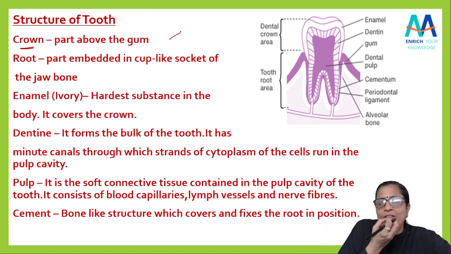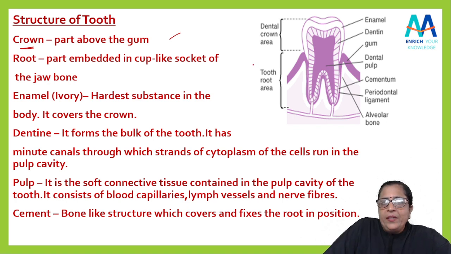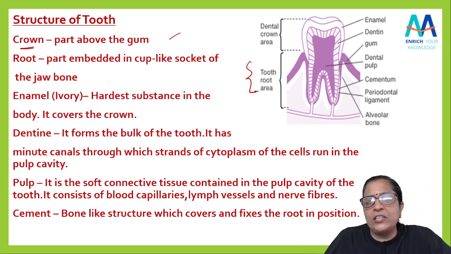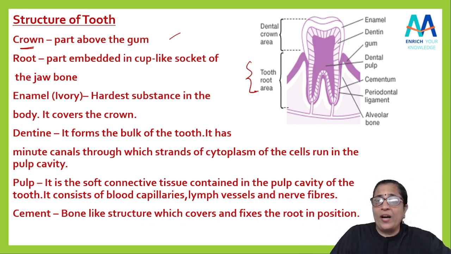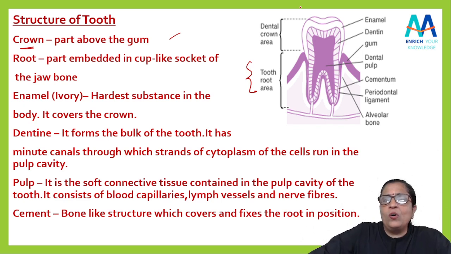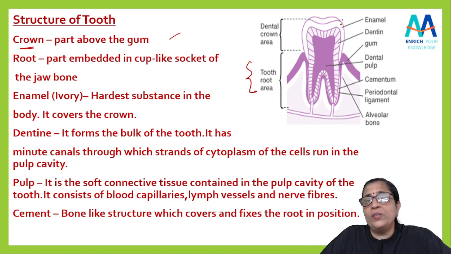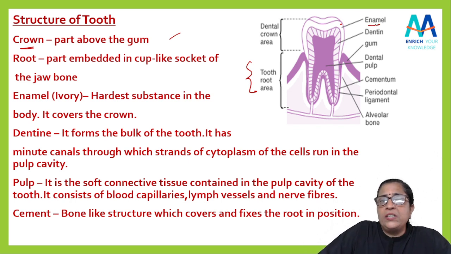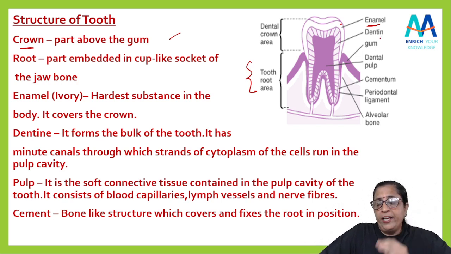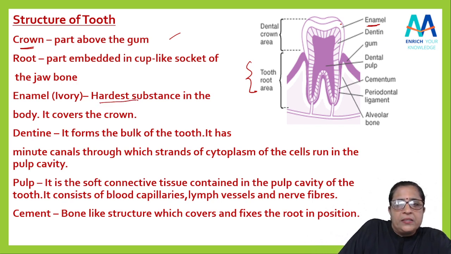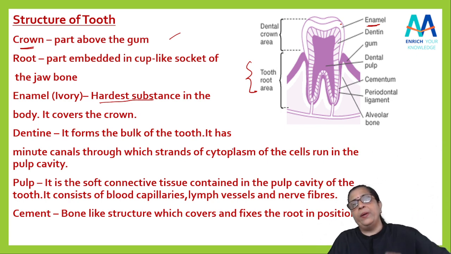Then after that, the part which is inside, yeah, that is called as a root. So this is a part embedded in a cap-like socket of a jaw. उसके बाद में होता है इनामल. Yes, इनामल है जो कि क्राउन को कवर करता है, जो बाहर की कवरिंग होती है हमारे दांत की, उसको हम बोलते हैं इनामल. Enamel, students, it is the hardest substance in a body. Just remember this thing. ये कभी पूछा जा सकता है. Enamel is the hardest substance in a body. Remember this thing. ये क्राउन को कवर करेगा.